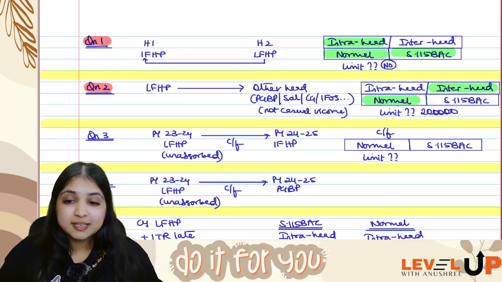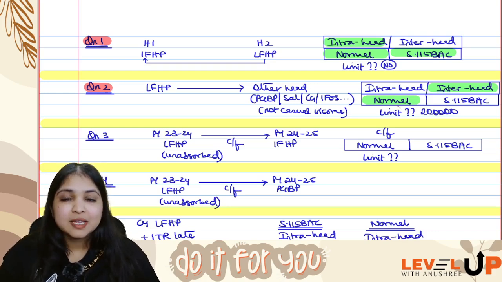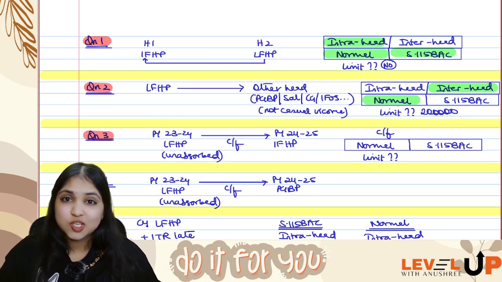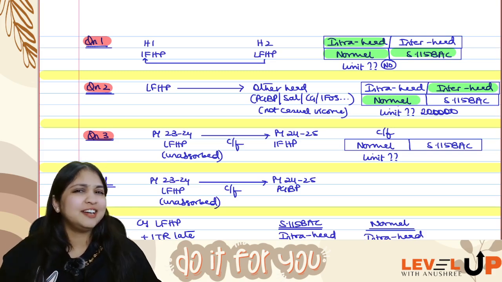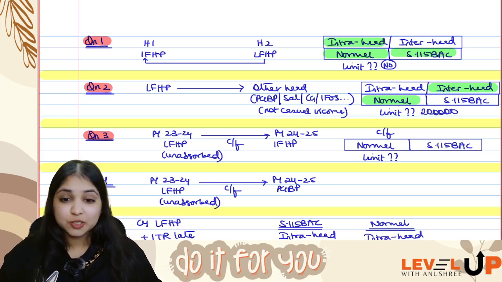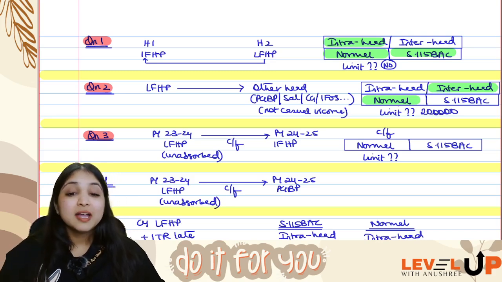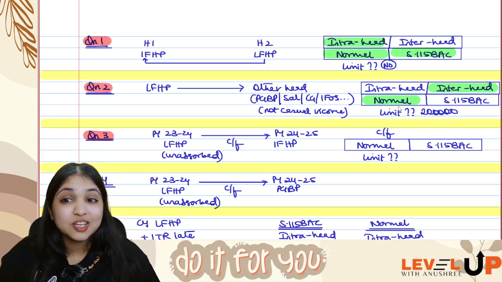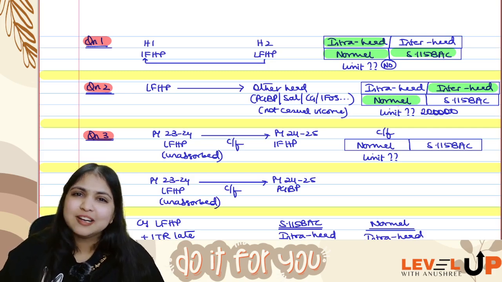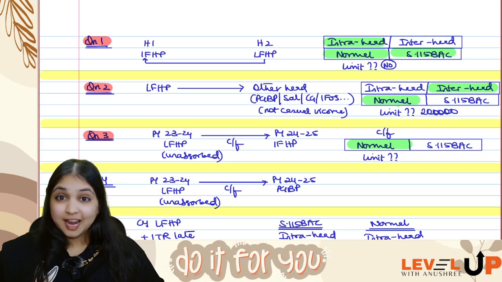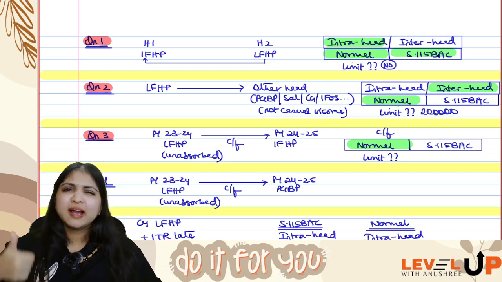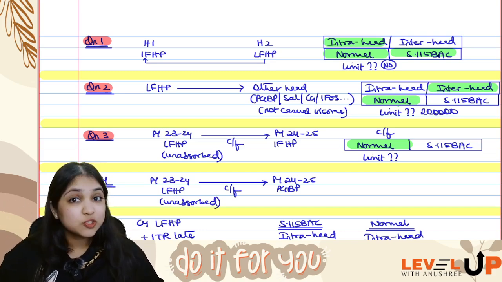Okay, now listen to the third question, everybody. In the third situation, in 23-24, my assessee has lost some house property. Assessee tried intra-head, was not able to adjust. Assessee tried inter-head, was not able to adjust. So assessee wants to carry it forward to the next year. Can assessee do this carry forward under the normal regime? Yes, normal regime, full freedom. You can do intra-head, you can do inter-head up to 2 lakh.